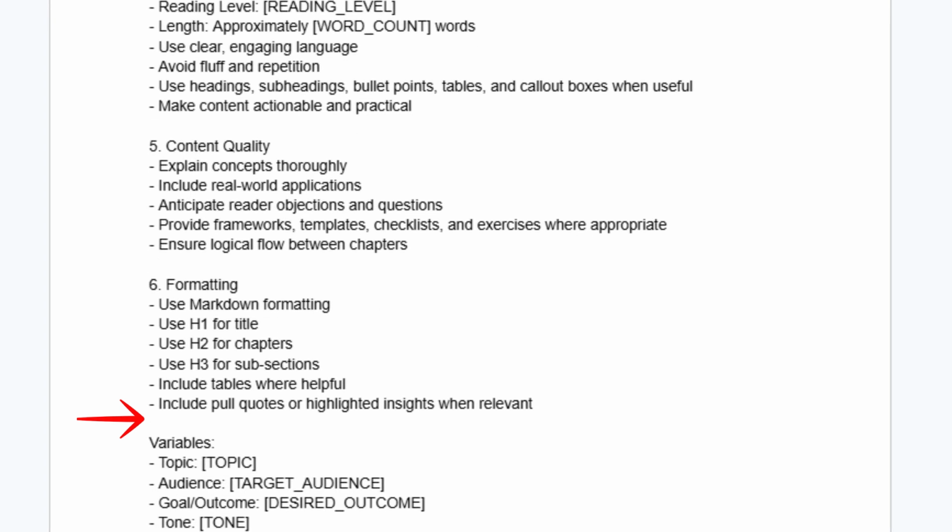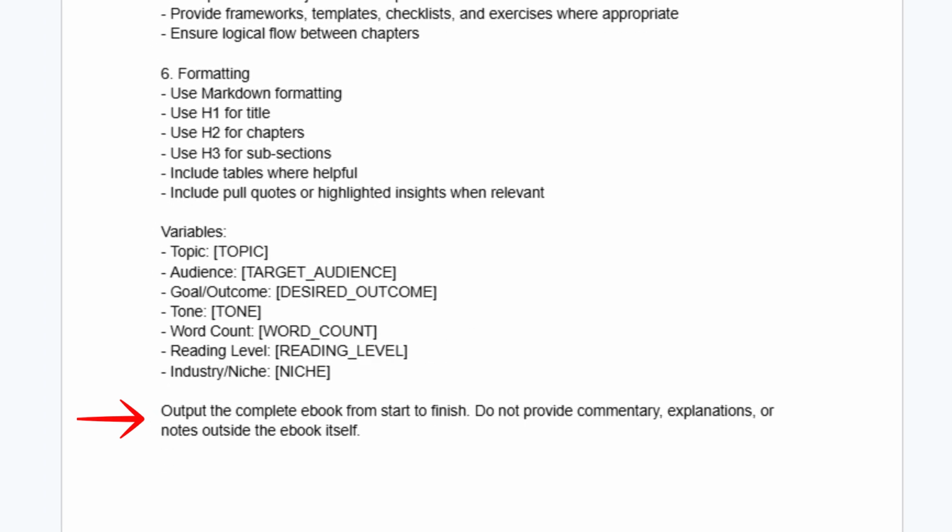Finally, the formatting and output requirements sections ensure the ebook is professionally organized and easy to navigate. The AI is instructed to use proper headings, subheadings, formatting hierarchy, and logical chapter progression. The purpose is to deliver a polished ebook that is ready for publishing, distribution, or lead generation.